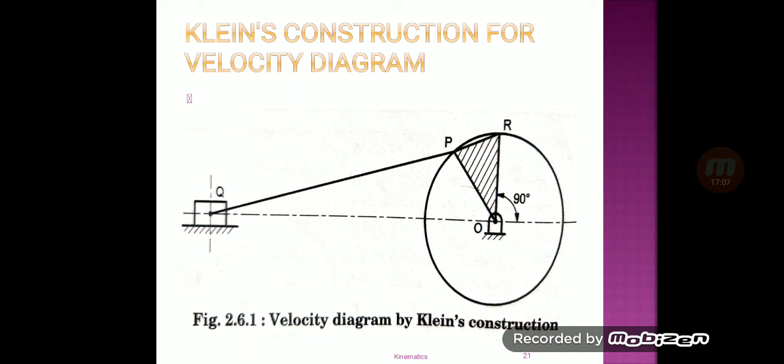OP represents the velocity of point P, which is velocity of OP. PR represents the velocity of connecting rod, QP. And RO represents the velocity of slider, VQ.